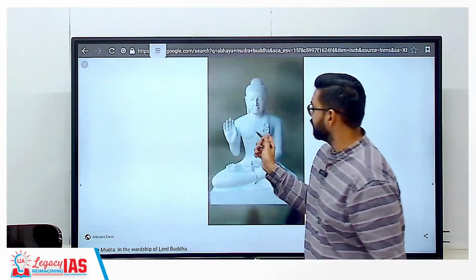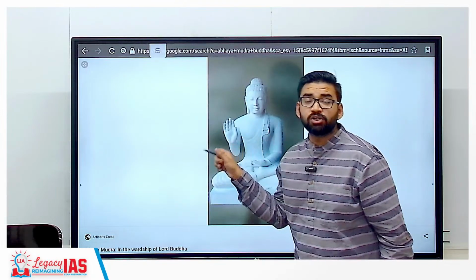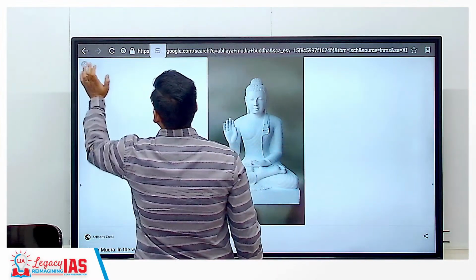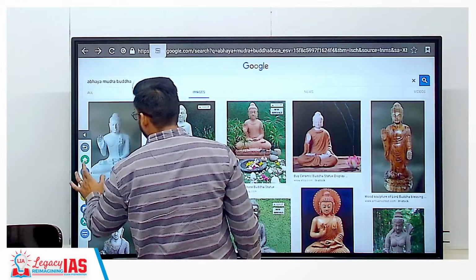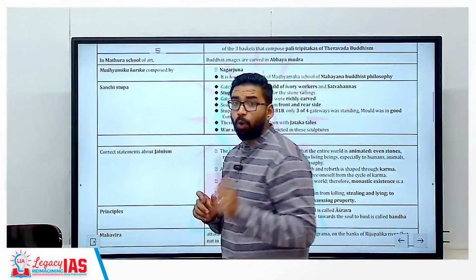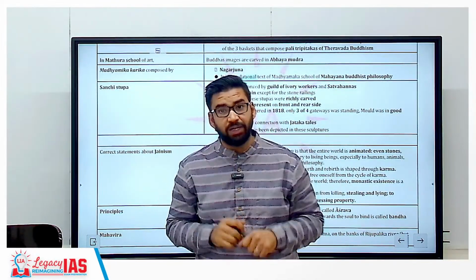As you can see here, this is the image of Abhay Mudra, relevance of Mathura art. Remember, Abhay Mudra is associated with Mathura art. So this question was asked. That means you have to focus on the images of sculptures as well.